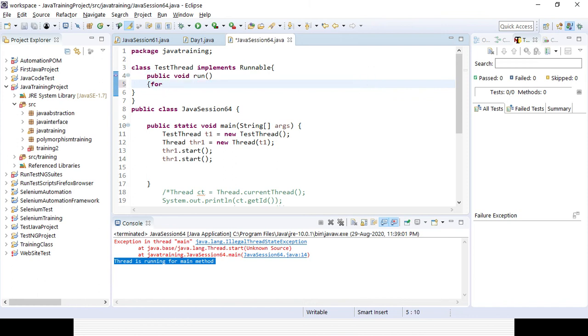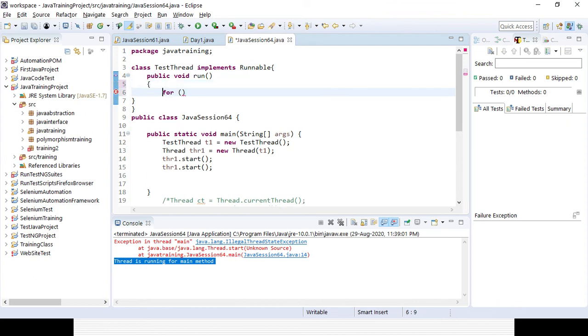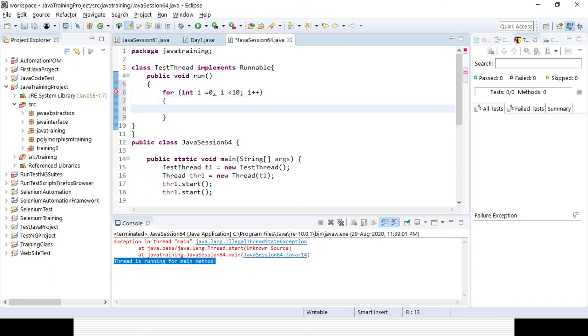For, I am defining integer i equal to 0. Suppose i will go till 10, that means till 9, starting with 0, i plus plus. Then again I need to give another body here.